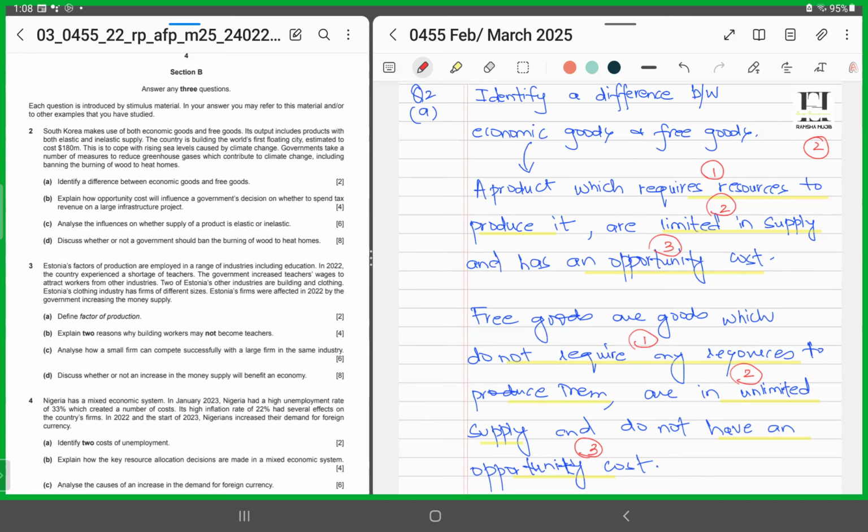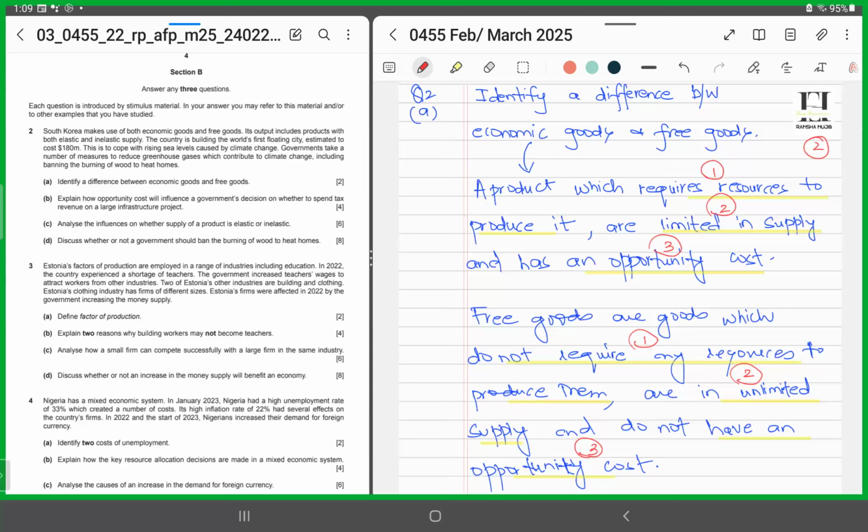That's a 2-mark question. So if you look at the right-hand side, I have written 3 differences between these 2 key terms, economic goods and free goods. Now, what you can do is pick any one of them in order to make a comparison, to draw a difference. For instance, you could say economic good is a product which requires resources to produce it, whereas free goods are goods which do not require any resources to produce them.